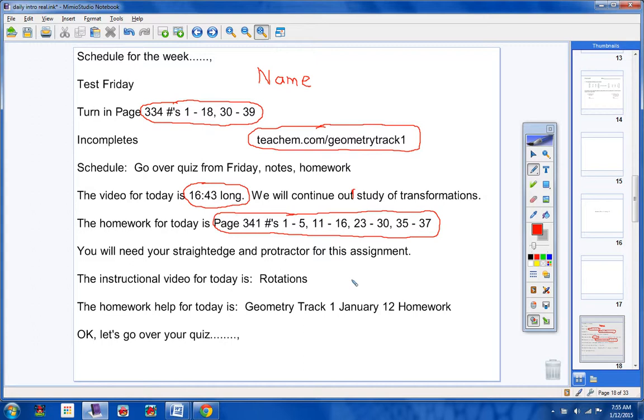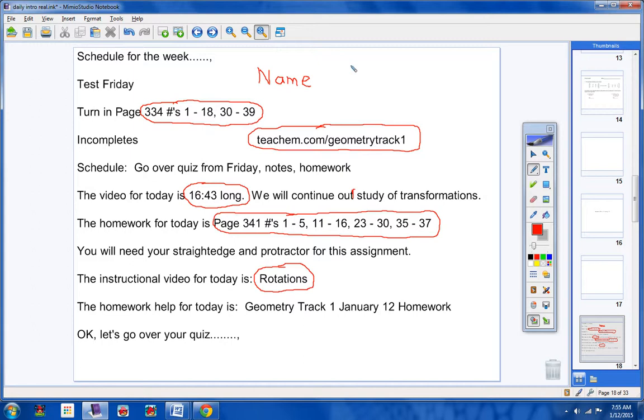It is not easy to understand. Please do what I ask you to do. Take really good notes and take your time on these and get them right. The instructional video for today is rotations, so that's the name of the video you're going to watch. Remember, the 3 transformations are translations, rotations, reflections. Now we're looking at each one a little more in-depth.